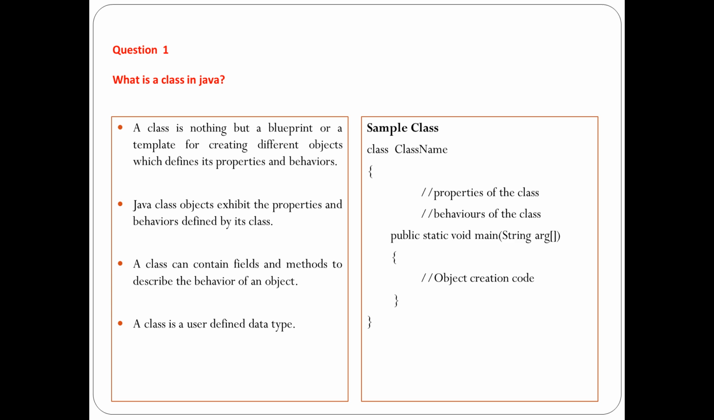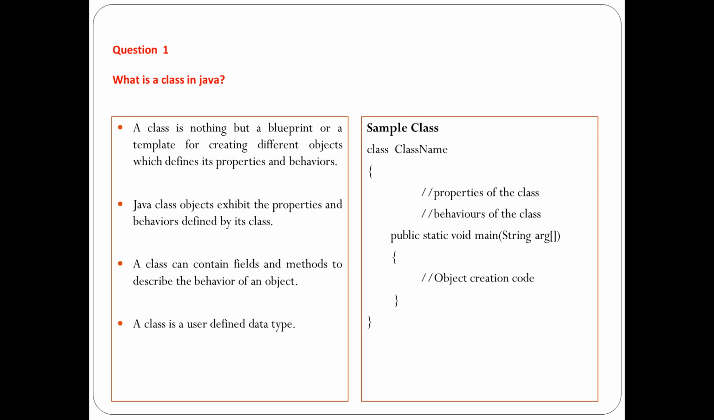So class is a logical entity which can be used for creating the objects, and Java objects, when you are creating them, will contain the properties and behaviors that the class has. A class can contain fields, that is the variables, and the methods, that is your functions, which describe the behavior of that particular object. When you are creating a class, you can create a class like a student class or employee class, or you can create a class for an account or a customer. So there are different types of real-time classes which we can create, and they will contain the behaviors and the properties also.